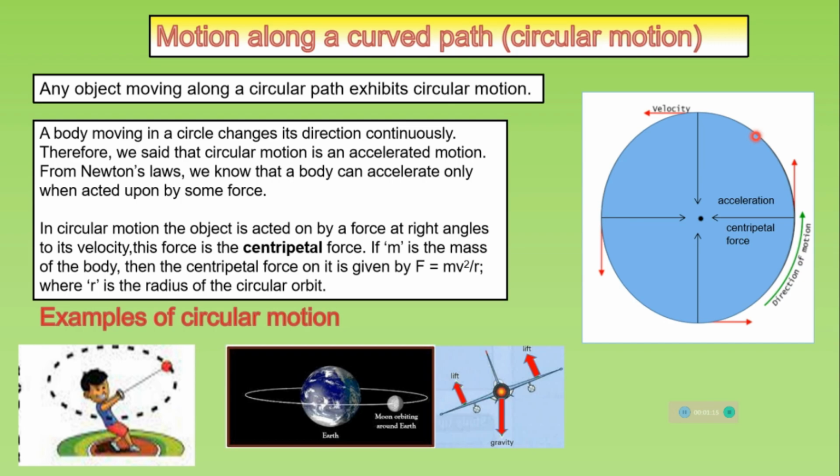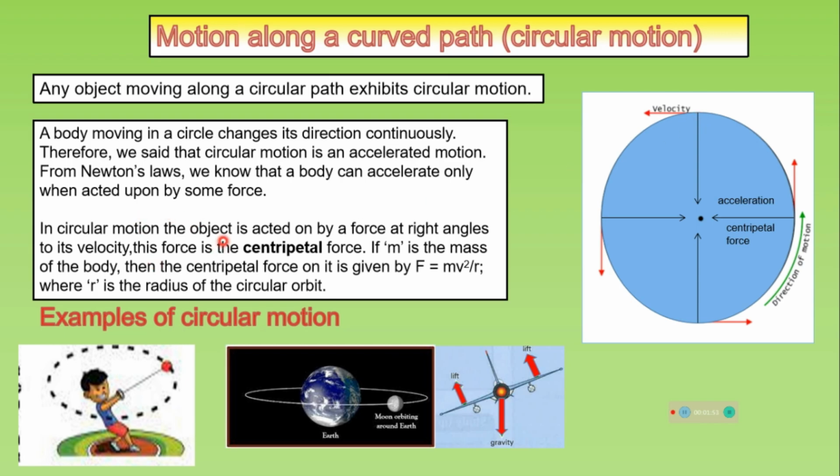Motion along a curved path, circular motion. Any object moving along a circular path exhibits circular motion. A body moving in a circle changes its direction continuously. Therefore, we say that circular motion is an accelerated motion. And from Newton's law, we know that a body can accelerate only when acted upon by some force. We should understand that velocity is a vector quantity. It has both magnitude and direction. On a circular track, the magnitude of velocity doesn't change, but the direction keeps changing. So we say that the motion is accelerated because there is a change in velocity, not in the magnitude of velocity, but in the direction of the velocity.